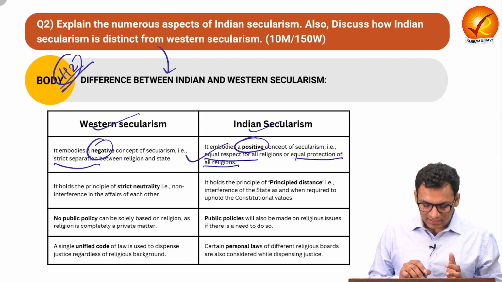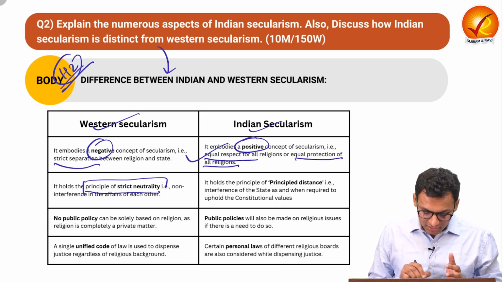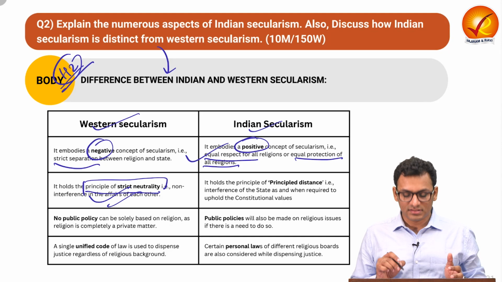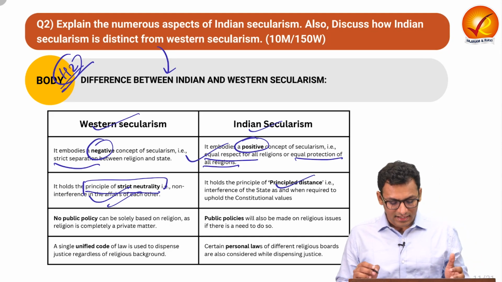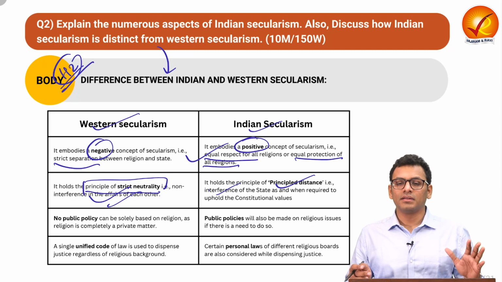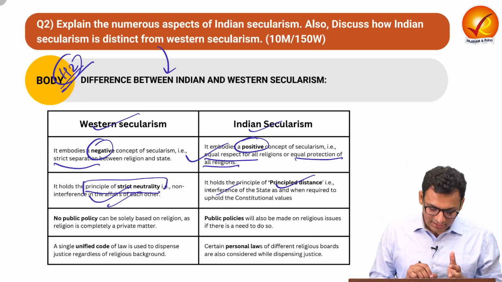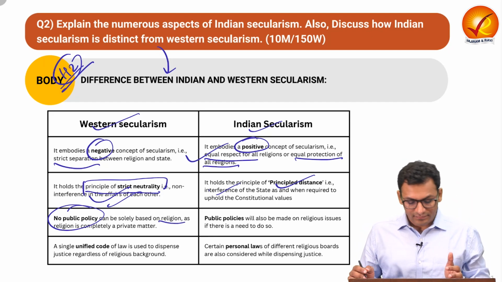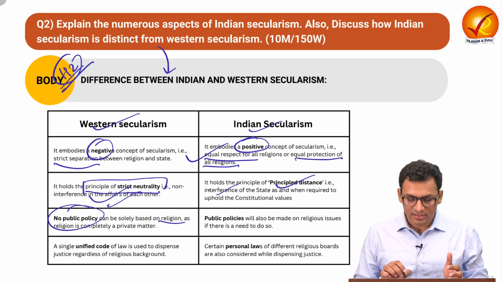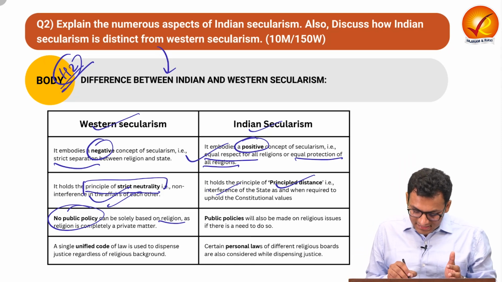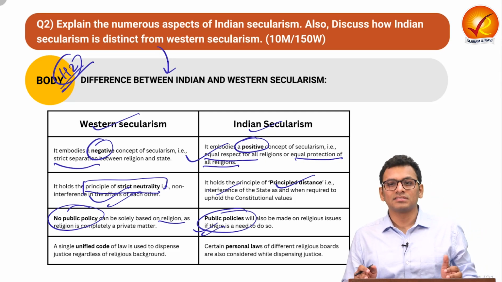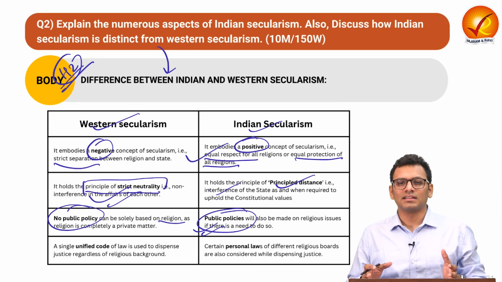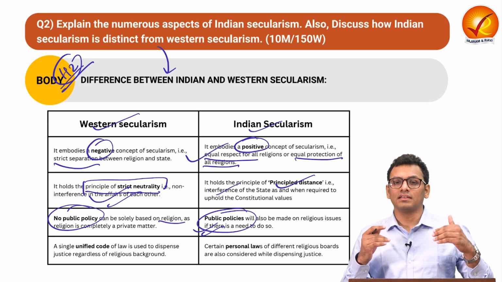We also understand that the Western form of secularism has the principle of strict neutrality, again non-interference in the affairs of each other, whereas the Indian form of secularism has the principle of principled distance, where there is interference to ensure that fundamental rights are realized. We also understand that no public policy in Western nations is based on religious indicators, whereas in India secularism is unique in such a way that public policies also consider certain religious aspects to ensure that any group facing issues with respect to development is given support.